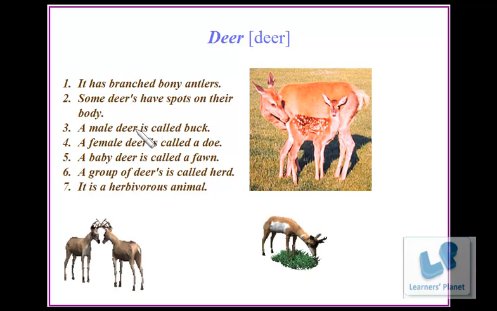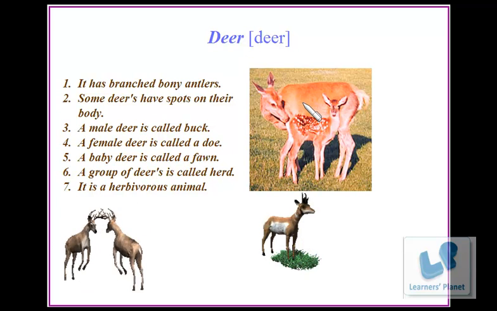A female deer is called a doe. A baby deer is called a fawn. A group of deer is called a herd. It is a herbivorous animal.